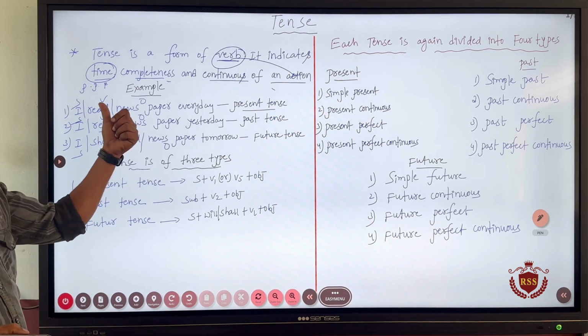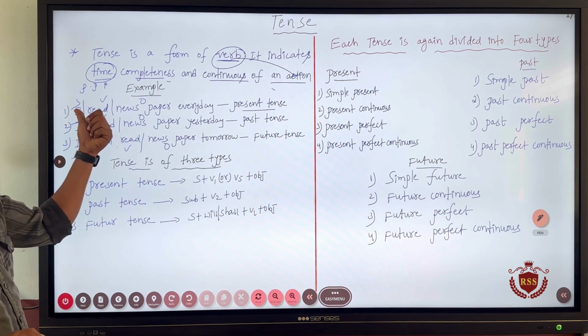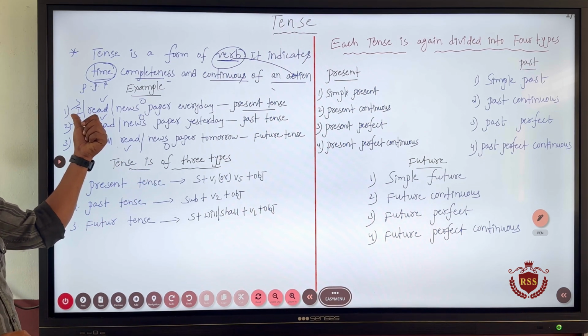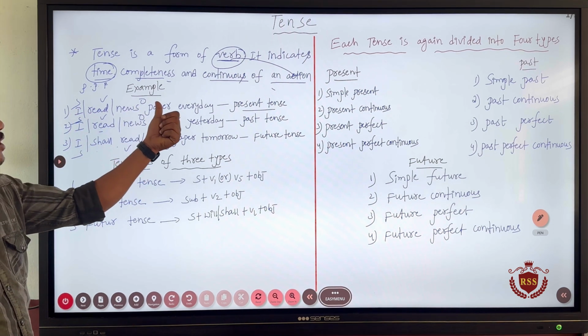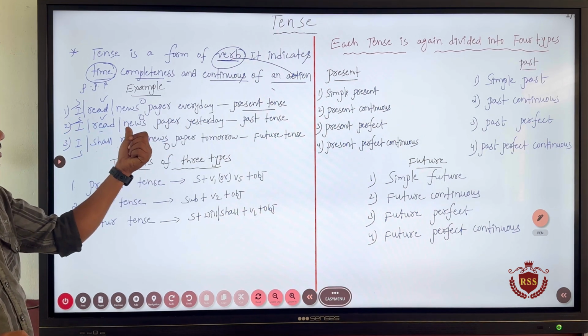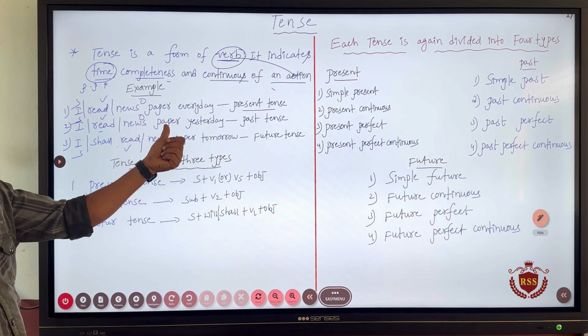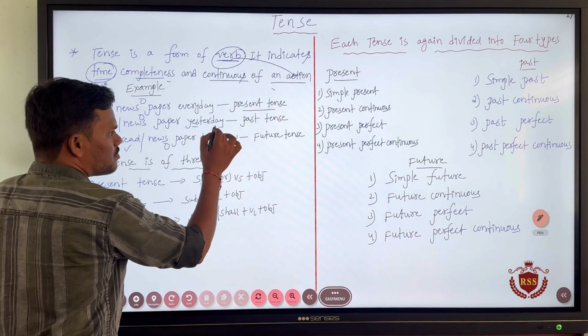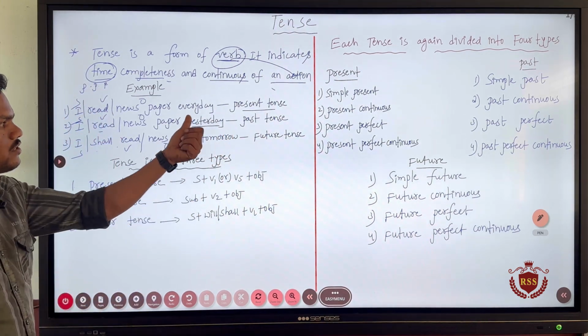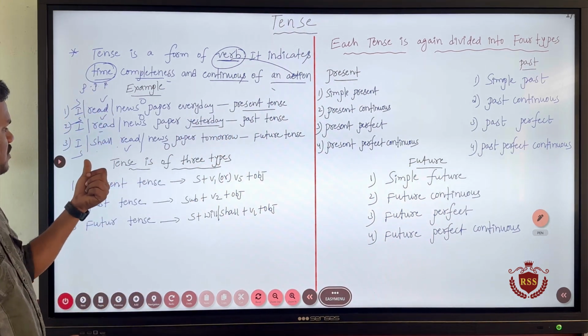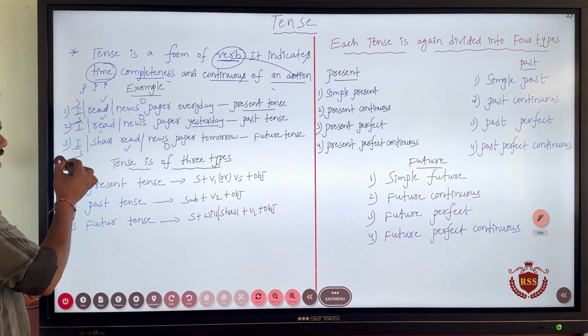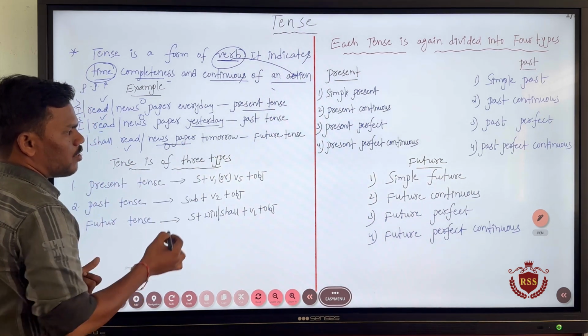If you notice the common thing in the three sentences, in the first sentence we have I as a subject, and the object also, newspaper, with every day. In the second sentence also we have the same subject and the same object, but the only change is the adverb of time, that is yesterday. And in the third sentence we have the same subject I and newspaper as the same object.